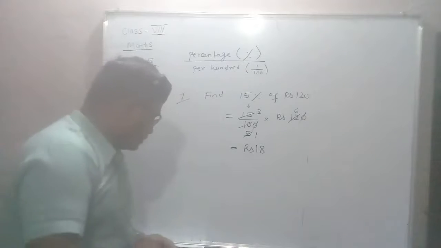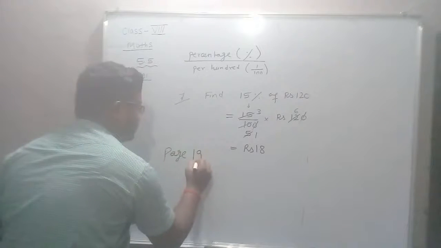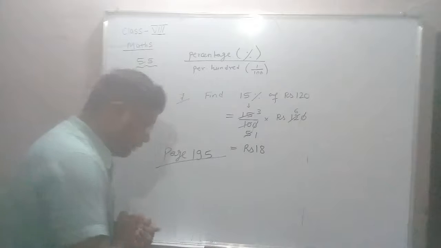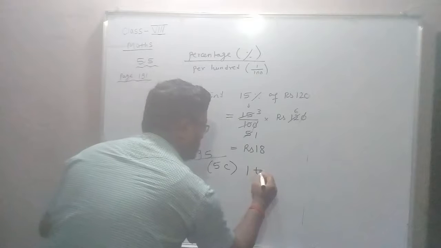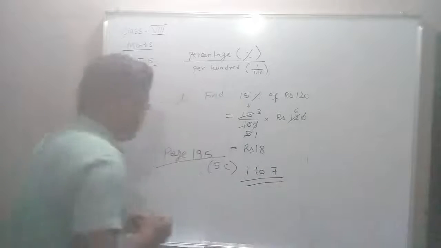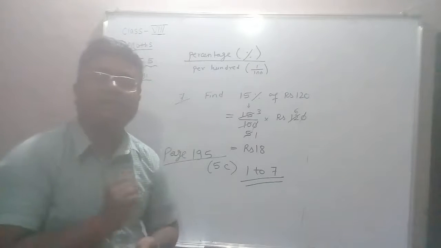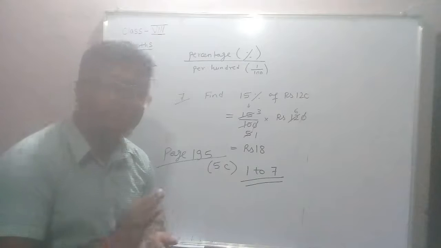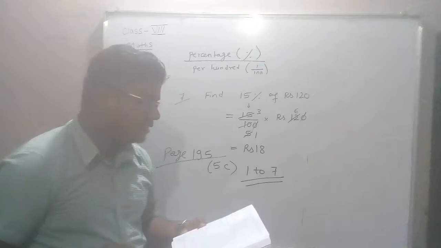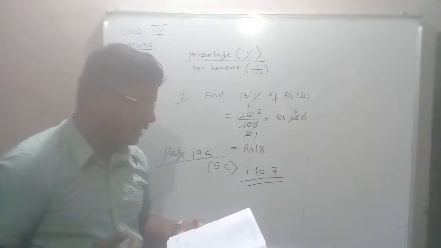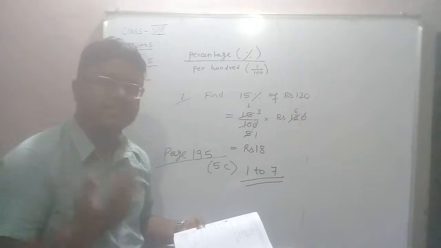In your book, page number 195, you can do the questions. This is exercise 5C, questions 1 to 7. Now you can easily do them. The questions are there. Change into fraction, percentage is given, change into fraction. Similarly, fraction is given, change into percentage. Ratio is given, change into percentage. Similarly, decimal is given, change into percentage.